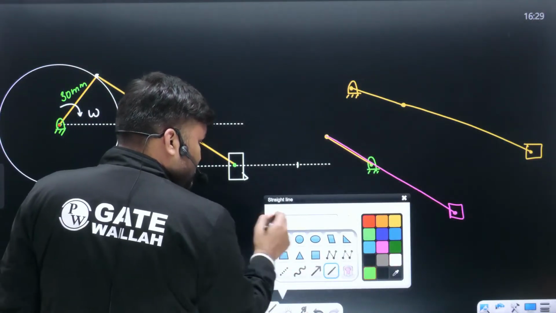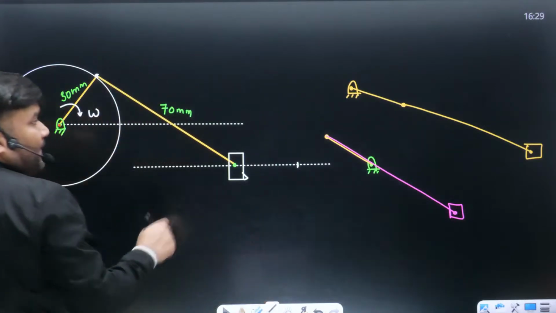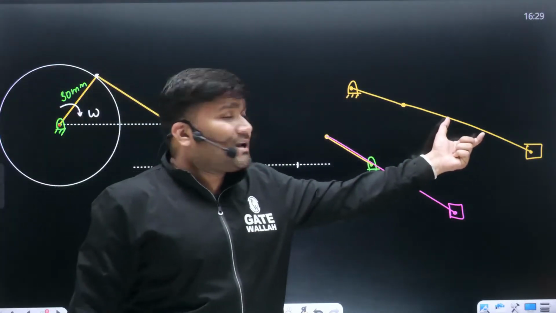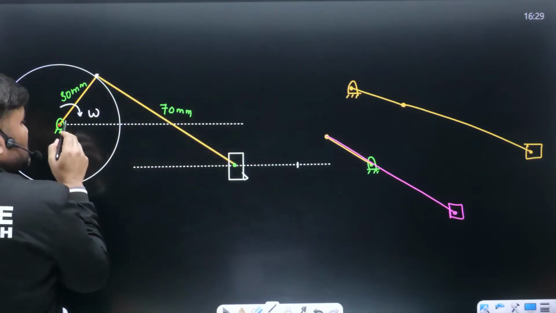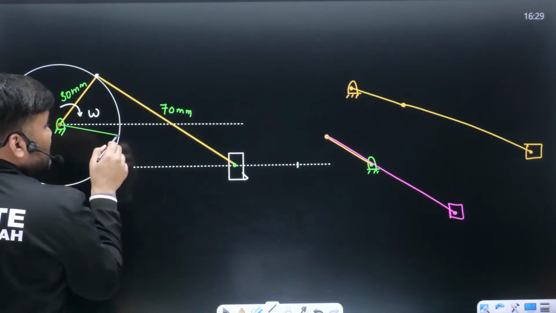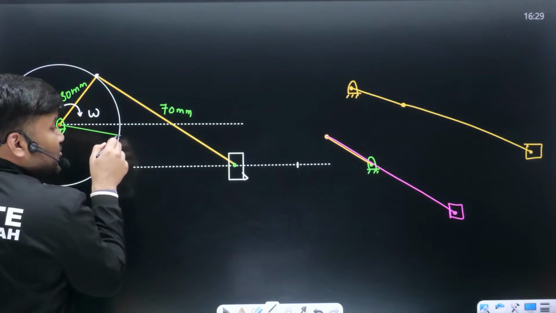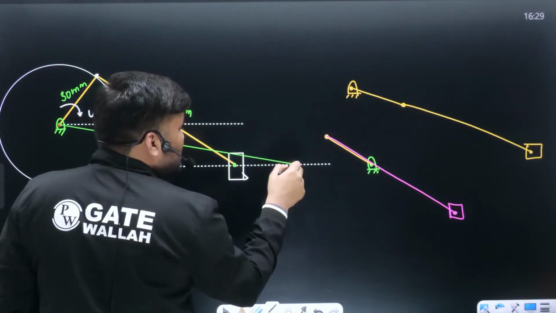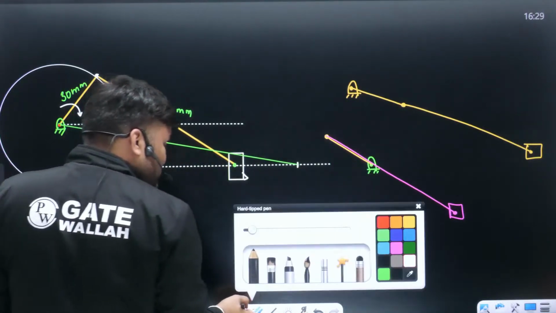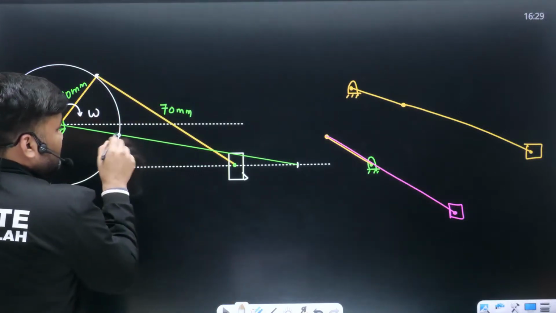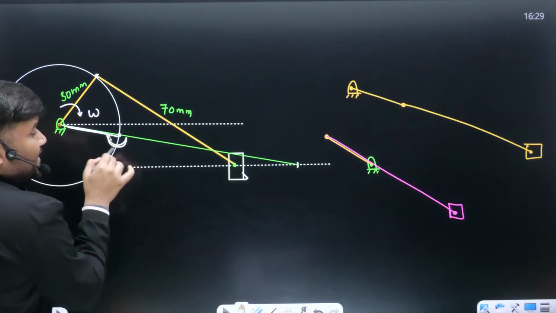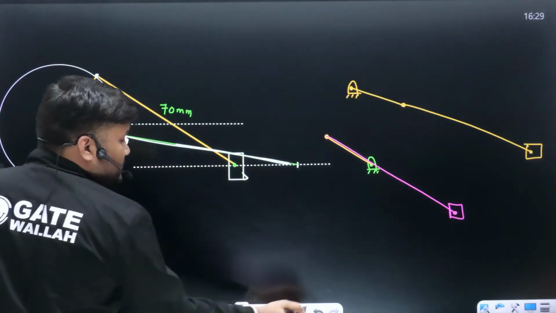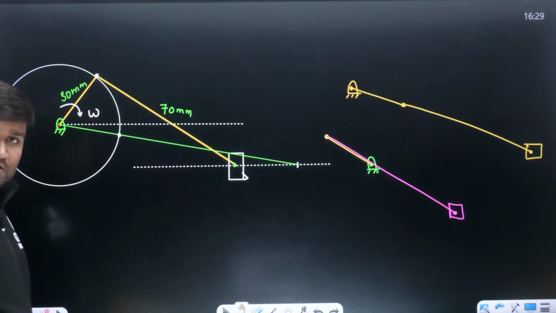When crank and connecting rod are in line, 180 degrees in line, the outermost position: this is the crank, and in line to this you are going to have your connecting rod. Something like this. This is my crank, and 180 degrees in line I have shown my connecting rod. Can I write this as one extreme position?